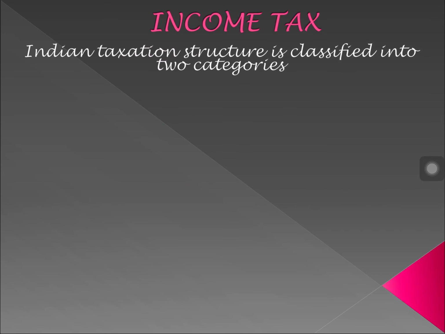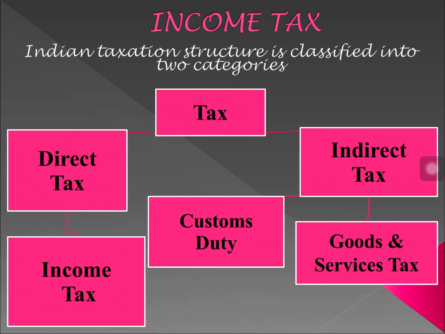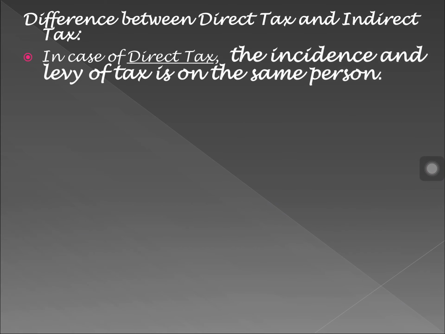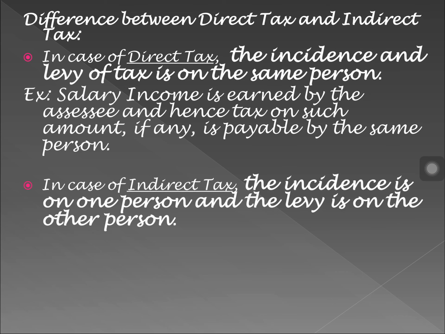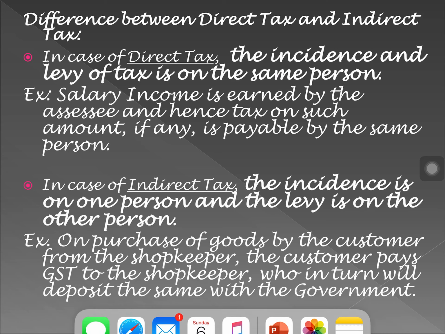Indian taxation structure is classified into two categories, which is direct tax and indirect tax. Income tax is an example of direct tax. Custom duty and goods and service tax is an example of indirect tax. Let us see the difference between direct tax and indirect tax. In case of direct tax, the incidence and the levy of tax is on the same person. And in case of indirect tax, the incidence is on one person and the levy is on another person. Let us see what is the meaning of this.